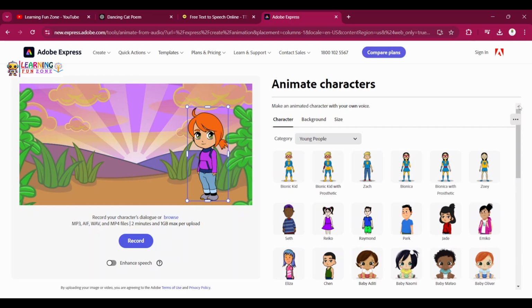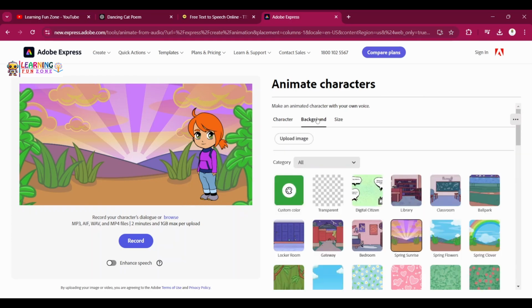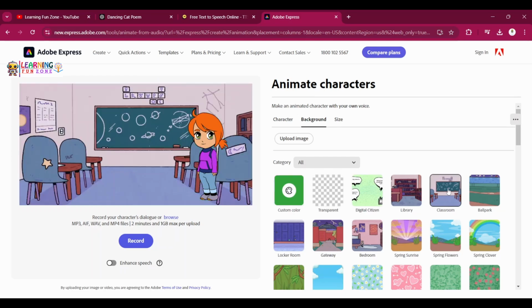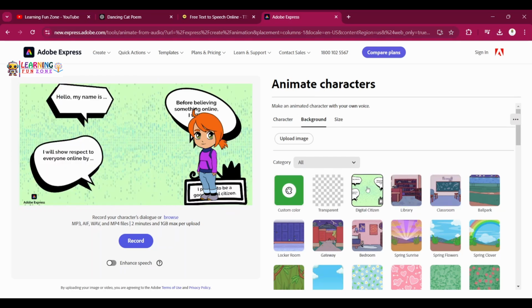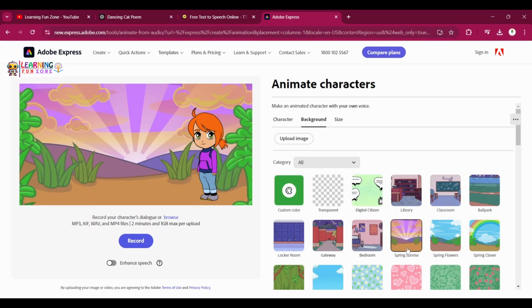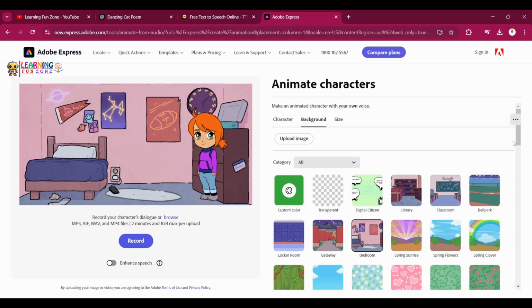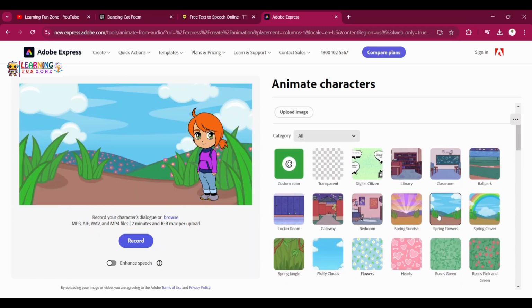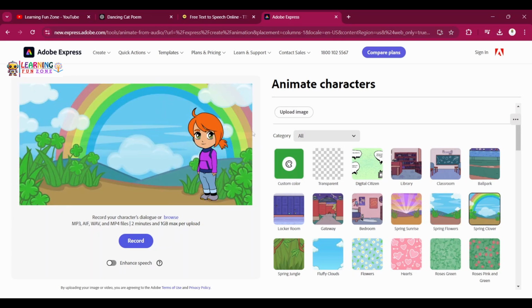And you can add a background from here. So there is a plain background. You can add a classroom background. So just explore different backgrounds. So choose whatever you want. So let's select this one. And here you need to select the background and the characters.